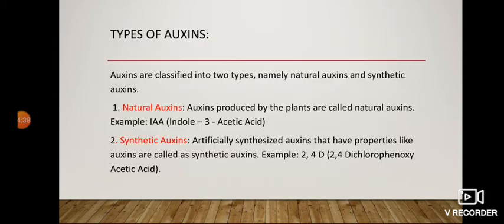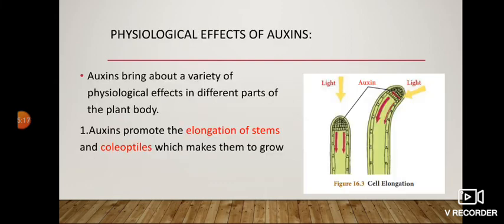Then, types of auxins. Auxins are classified into two types, namely natural auxins and synthetic auxins. Natural auxins. Auxins produced by the plants are called natural auxins. Example IAA, that is indole 3 acetic acid. The second one is synthetic auxins. Artificially synthesized auxins that have properties like auxins are called synthetic auxins. Example 2,4-D, that is 2,4-dichlorophenoxyacetic acid.